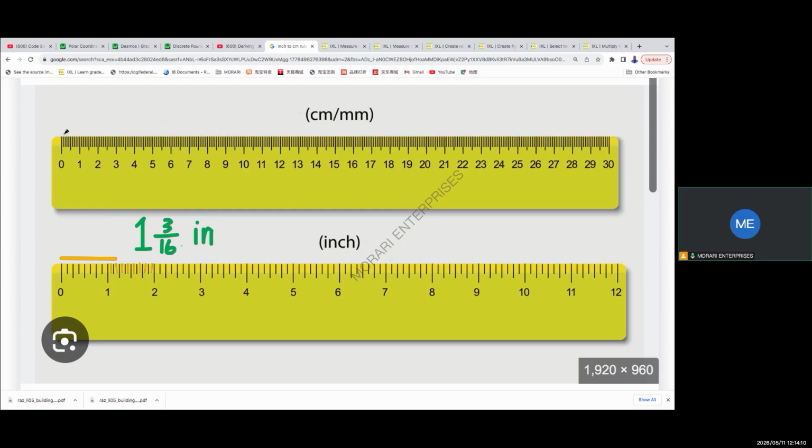And then if you have just this first point, we don't have any whole, we just have 0.1 centimeters. So 0.1 centimeter is just the gap between this first zero here and the first gap. So that is a tenth. Another name for 0.1 centimeter is just a tenth of a centimeter. Now another name for a tenth of a centimeter is millimeter. So instead of saying 0.1 centimeter, you can just say we have 1 millimeter, right?